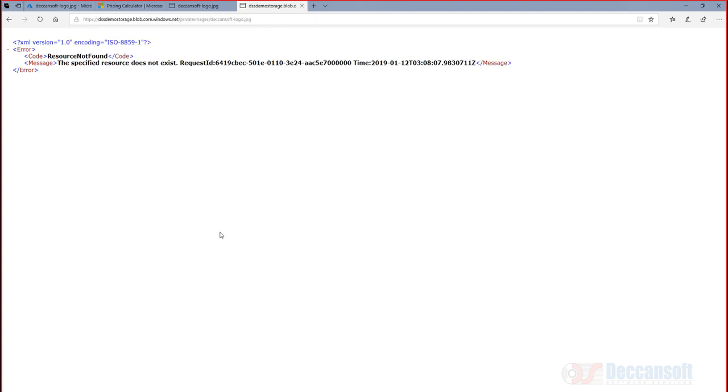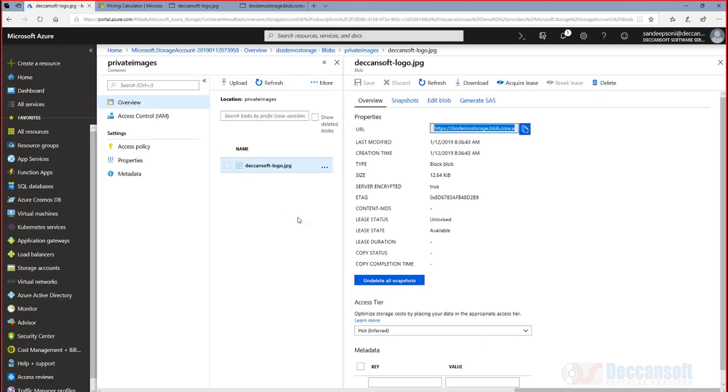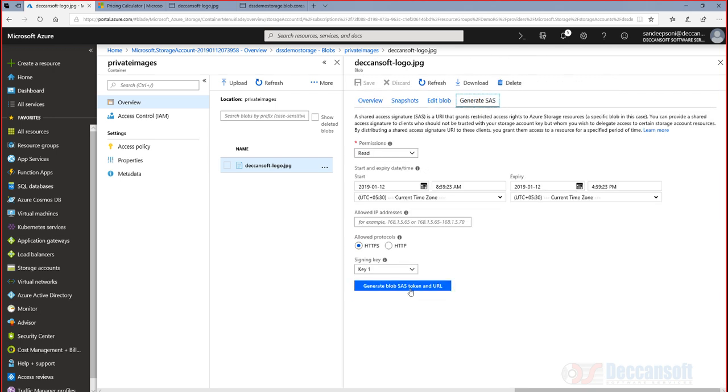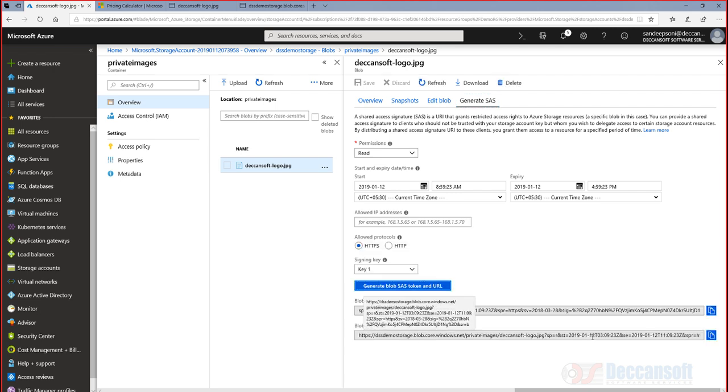So what is the use? No, private images can also be accessed, but we have to provide a key for it. That's called a SAS key. There are different types of SAS and we are going to go deeper into it. But for the time being, I'll just generate SAS and I'll say okay and say okay. And now I copy this URL. I'll explain this whole thing later.